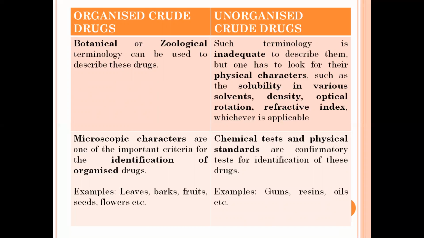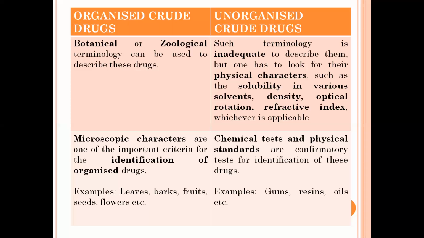The next difference is that you can identify organized crude drugs by their microscopic characters. This is an important criterion for the identification of organized crude drugs. While for unorganized crude drugs, chemical tests and physical standards are used, like the physical characters we discussed above. So you can identify these drugs by their physical standards for confirmation or identification.